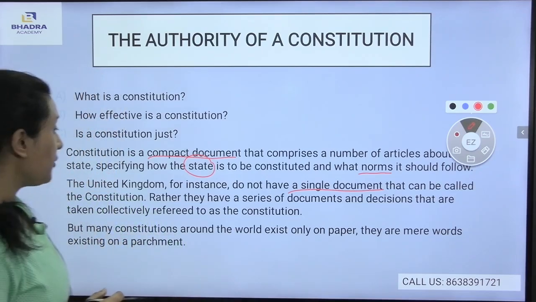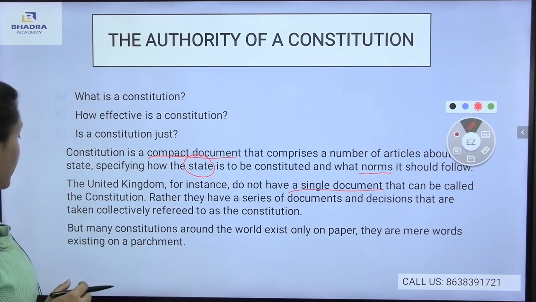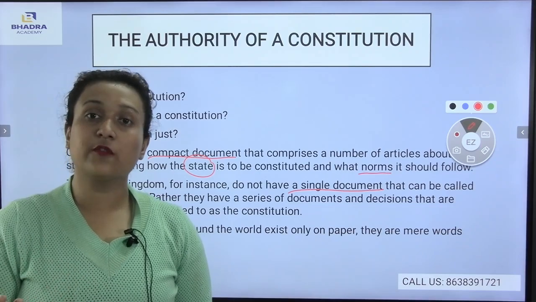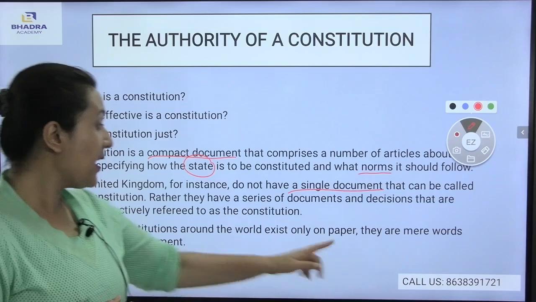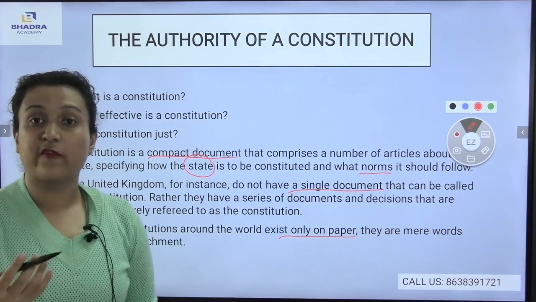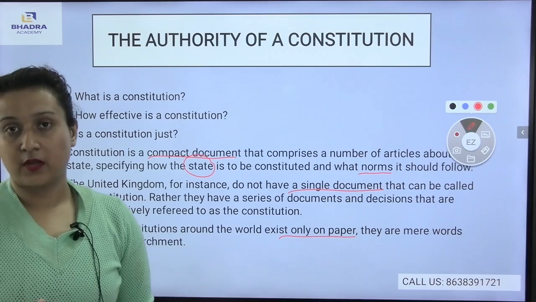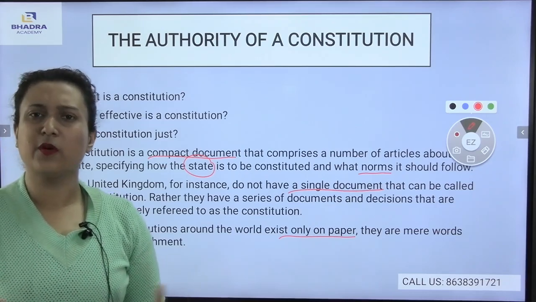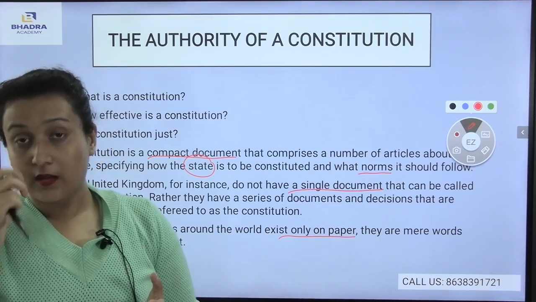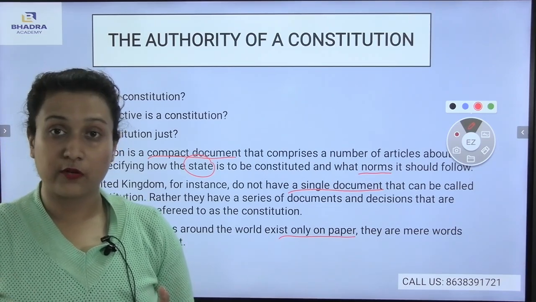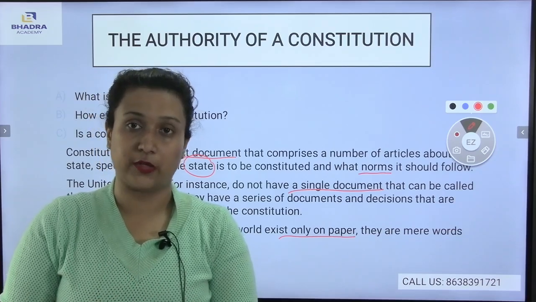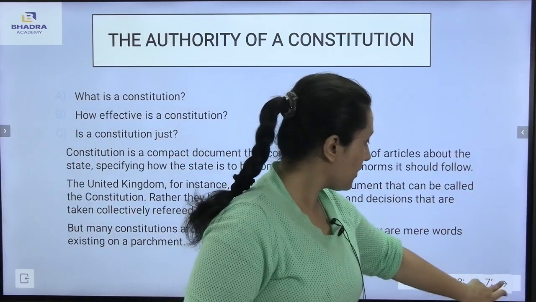But many constitutions around the world exist only on paper. They were mere words existing on a parchment. In most countries, the constitution is not taken seriously. As a result, they only exist on paper, with mere words imprinted on a small piece of parchment. In some countries there is authority of the constitution, but in other countries there is none. So it differs from country to country.